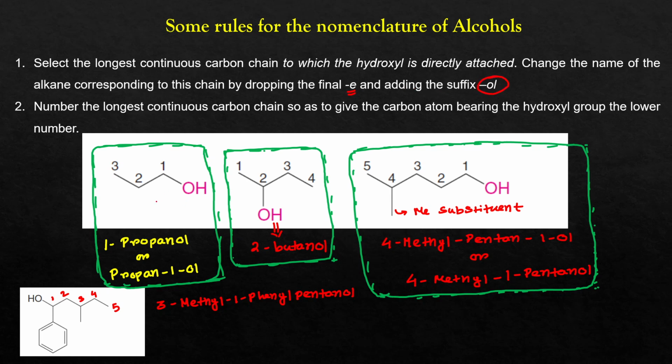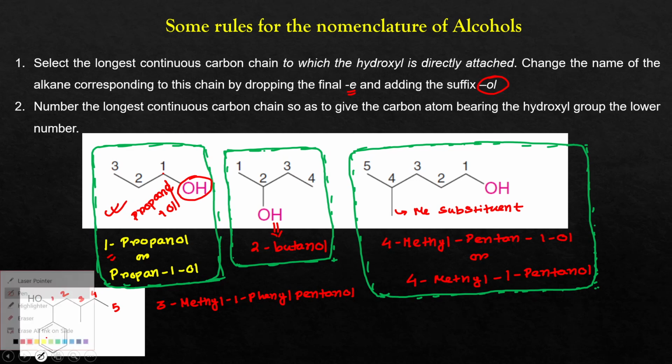Here, the name of this parent chain is propane, and the position of the hydroxyl group is 1, so 1 propane. You have to drop the E from propane and add -ol, so 1 propanol. This is the correct way of naming this alcohol. Similarly, this is another compound where the position of the hydroxyl group is number 2, so 2. As this parent chain contains a total of 4 carbon atoms, it is 2 butanol.